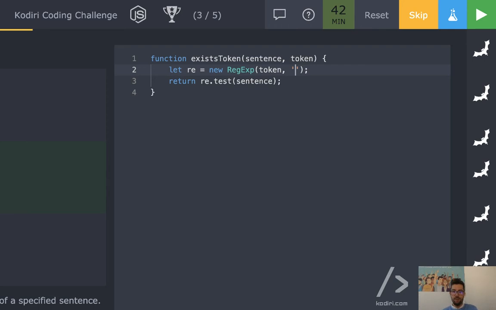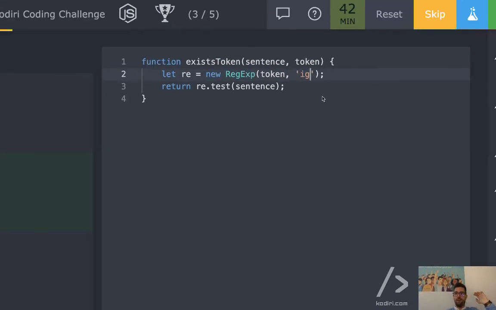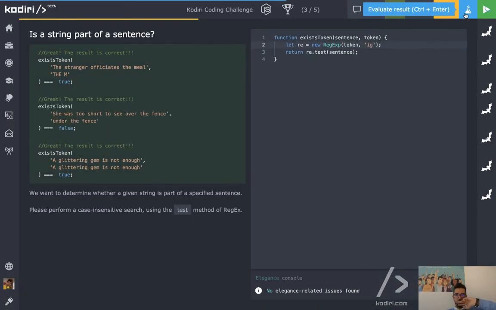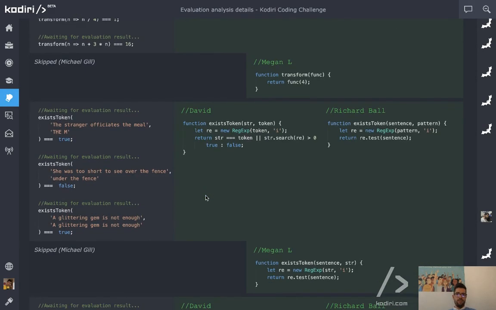Do we need to put G or not? I think it doesn't really matter. That's correct, because G makes sense if you want global, if you want to search all the instances, but you don't care about how many. It's true or false, so we don't care. Still, it should work, right? So if we evaluate it, it does work. Any question? No? All right.